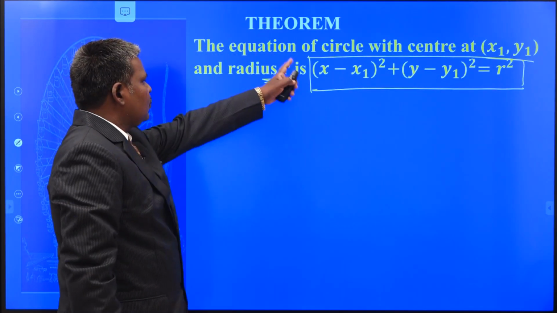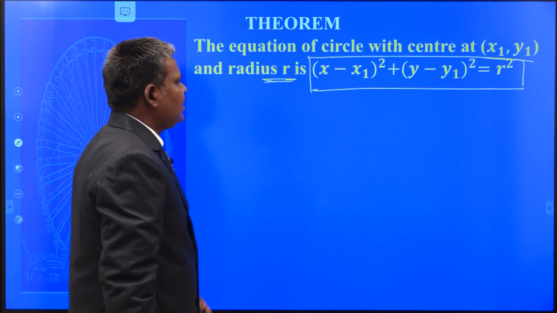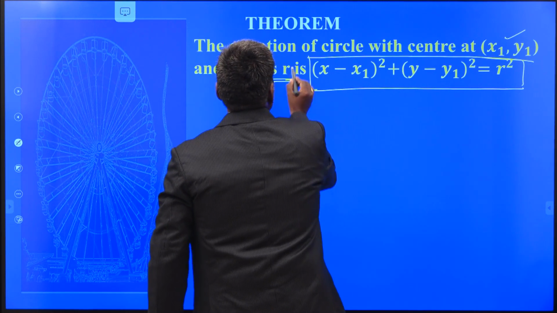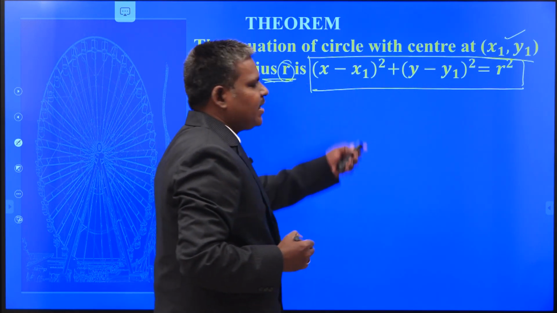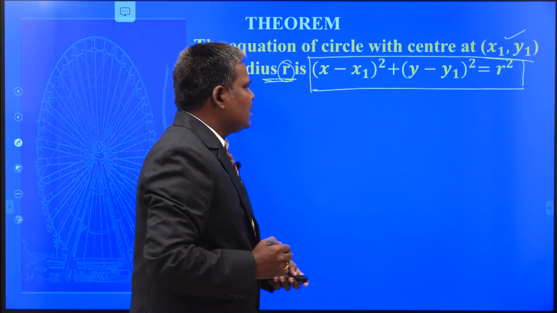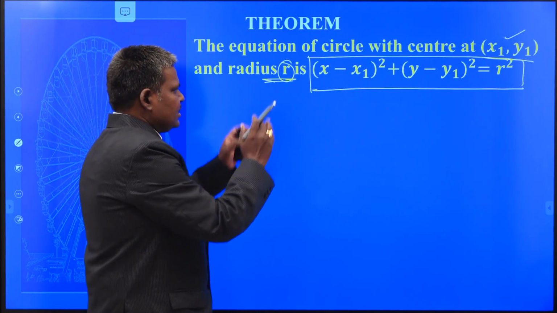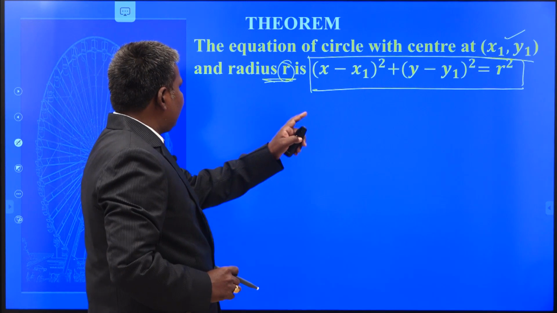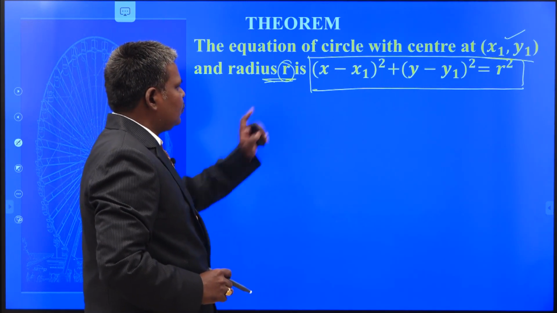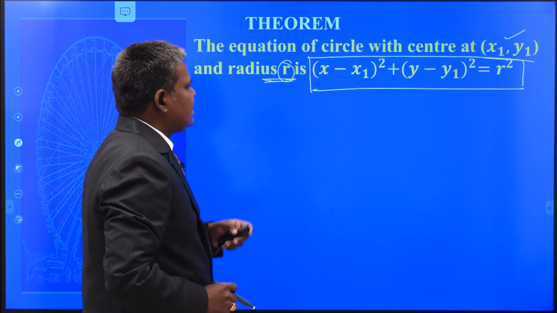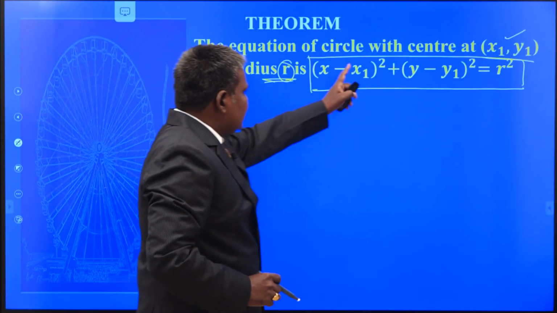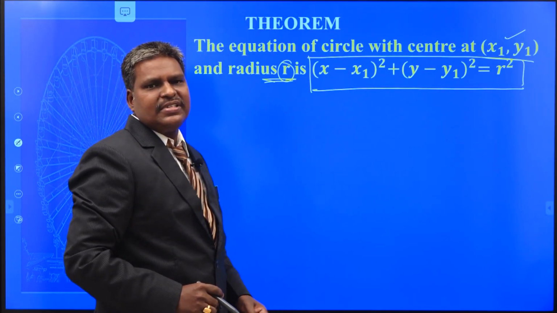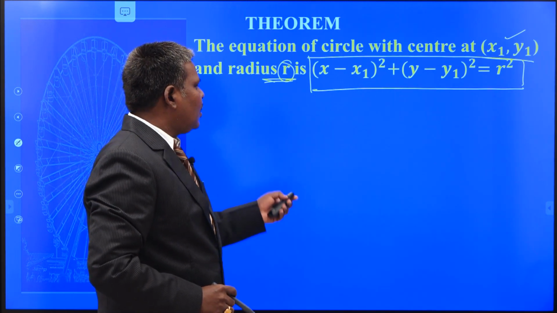What I am saying is, you have to find the equation of the circle with center at (x1, y1) and radius r, which is (x minus x1) whole square plus (y minus y1) whole square equals r square. That means the center is given to you, the radius is also given to you, and you have to show that the equation of the circle is like this. That means this is the equation which satisfies all the points on the circumference of the circle. Am I correct or not? How to prove this one?